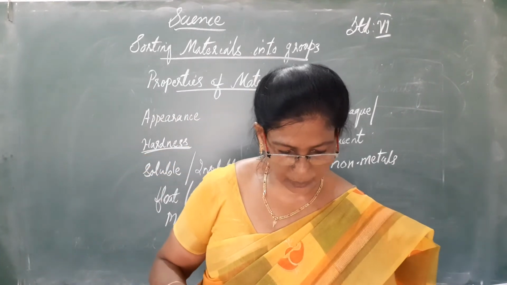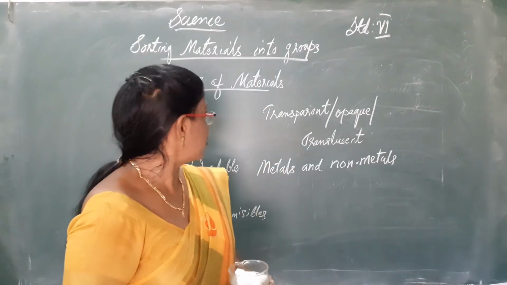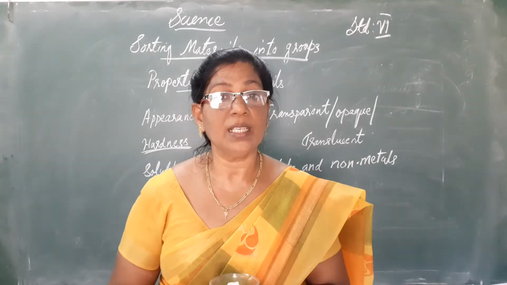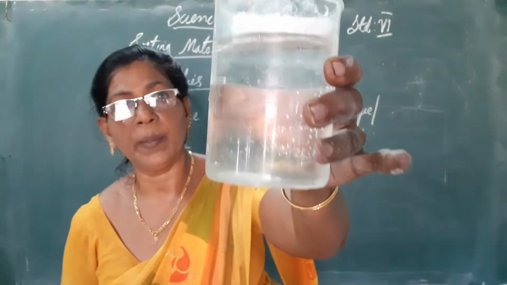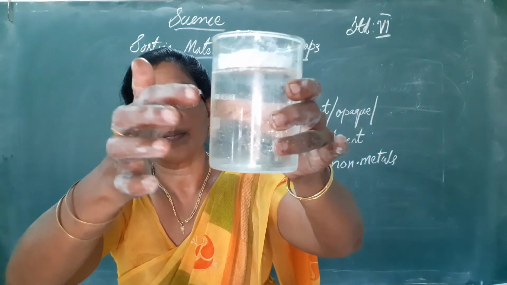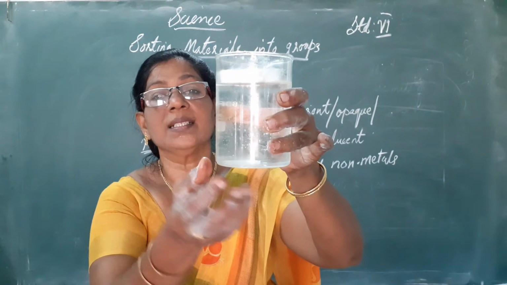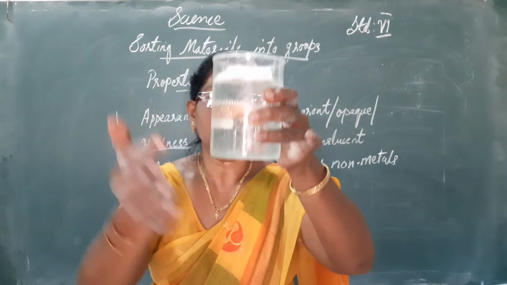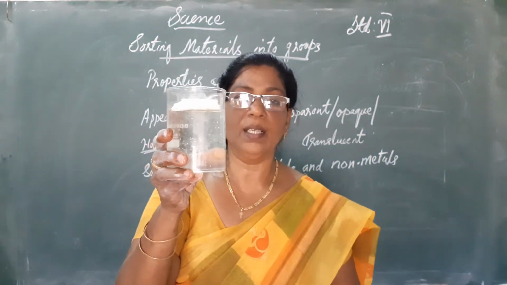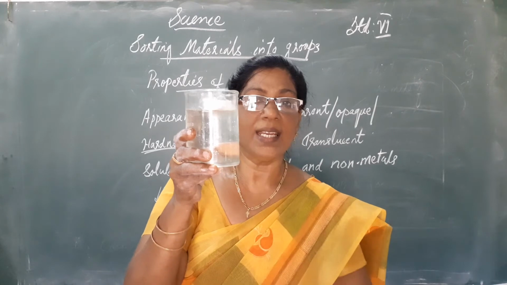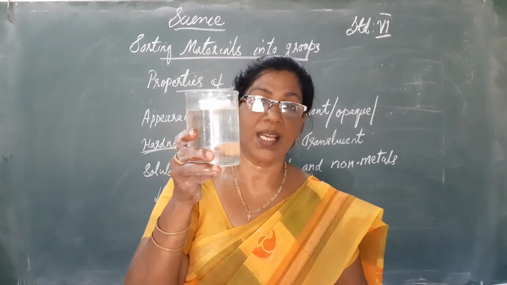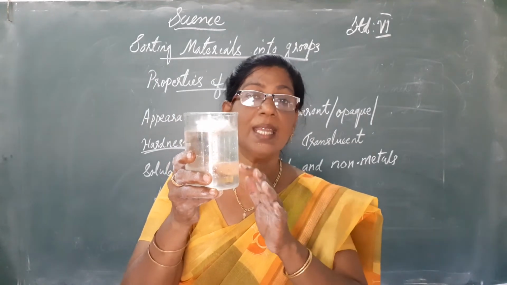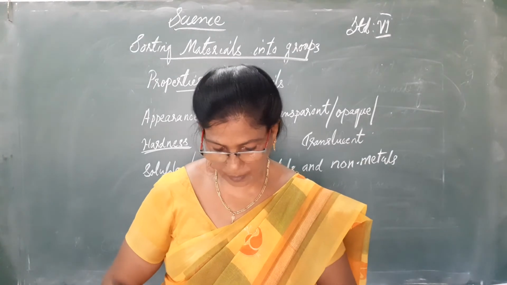Then another important property of the materials is transparency. Transparency means an object can be seen through. For example, you will be able to see what is inside the beaker. You can understand that this is water and the thermocol is floating over it. There is a coin inside it. So we can say that this is a transparent material. That means the material inside the container can be easily seen through it.